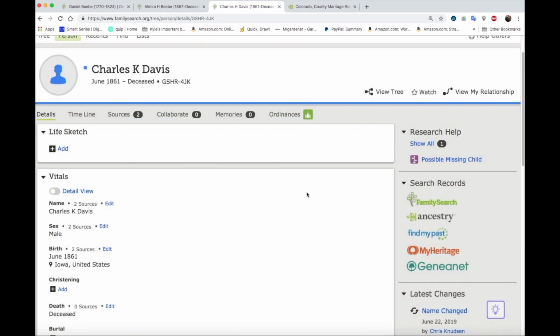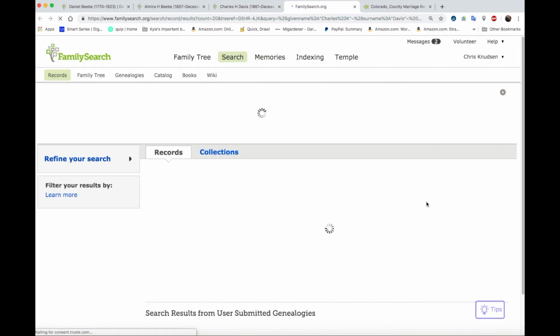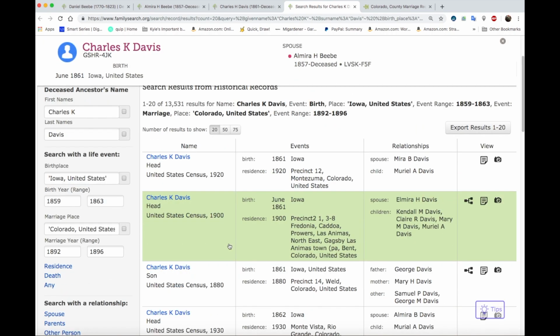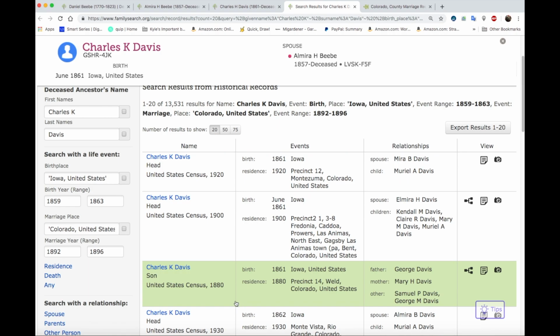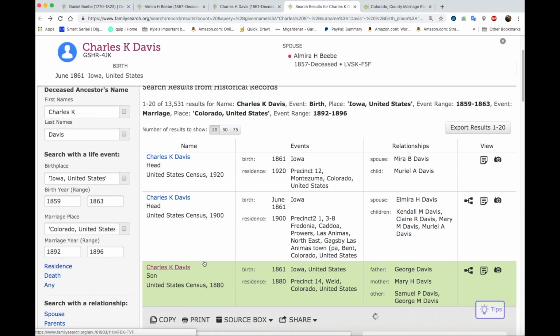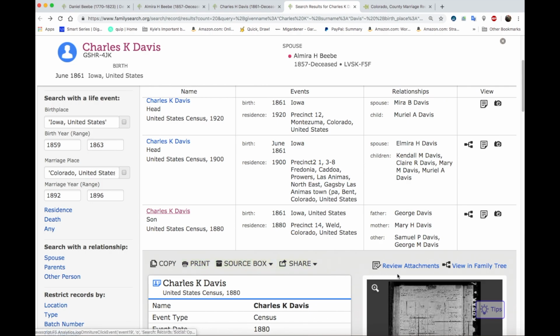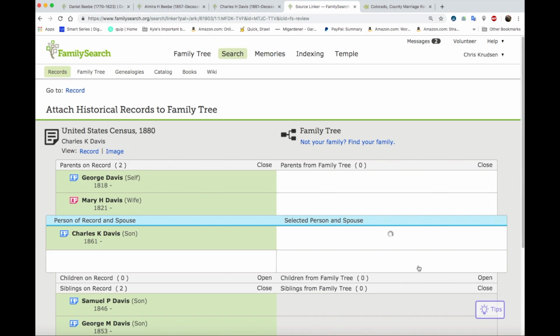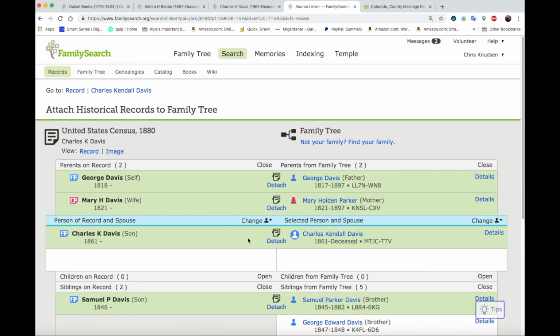And he was previously married. Actually, let's add this 1880 census. Oh, look, it's already attached to somebody. So Charles K. Davis already exists as Charles Kendall Davis.